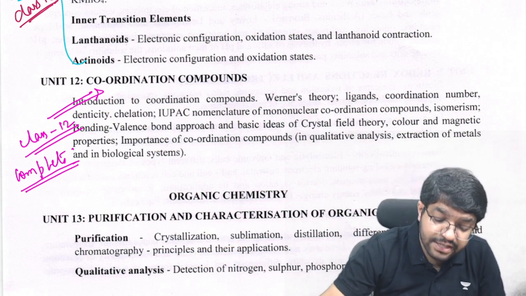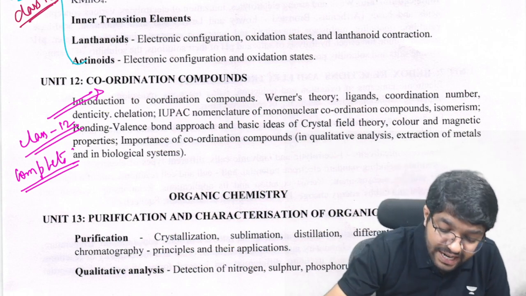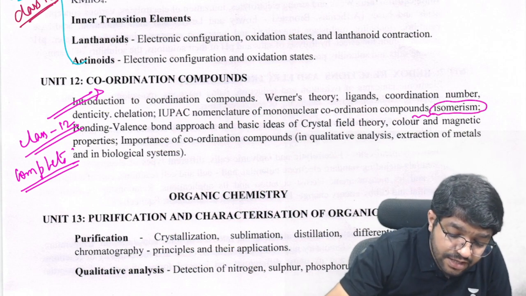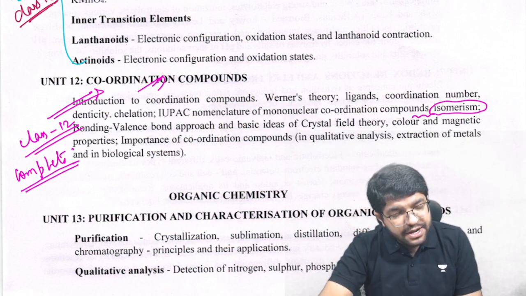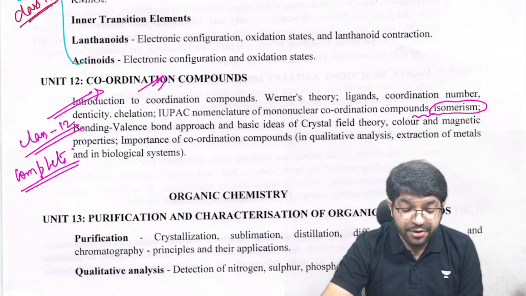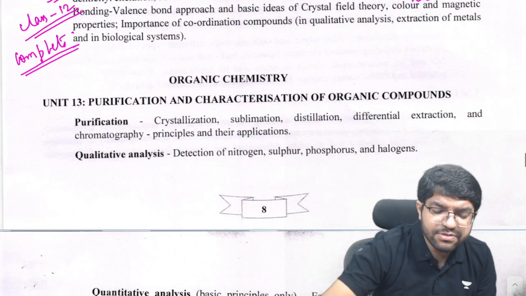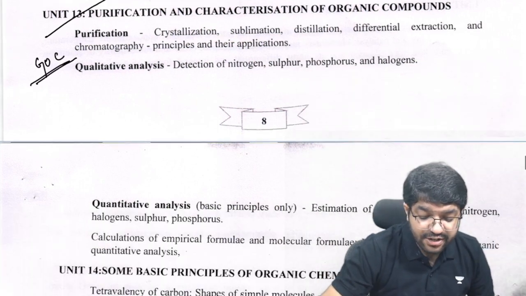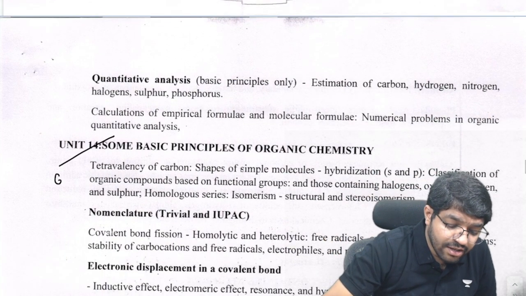But yes, we always need to check whether isomerism is covered or not. And you see, it is actually covered here. So this chapter is complete. The coordination compounds chapter is 100% in your syllabus for NEET 2024. Then you have organic chemistry. Purification of organic compounds is more towards GOC. This is GOC for us in NCERT, General Organic Chemistry. Some basic concepts of chemistry, again GOC.